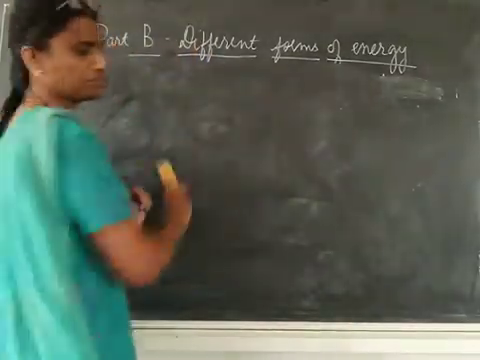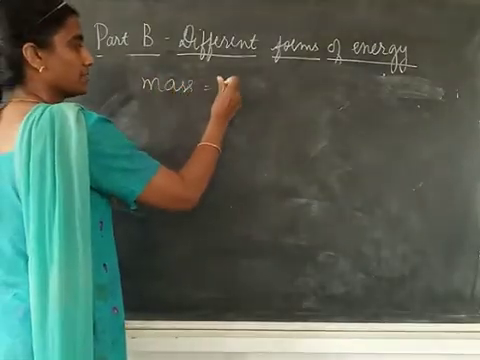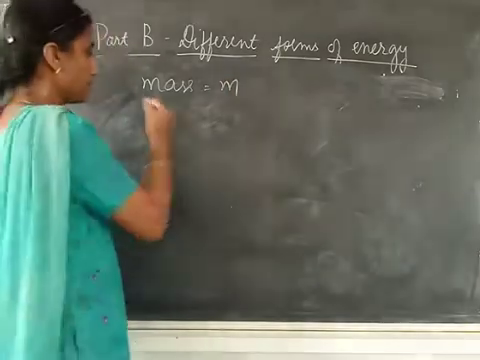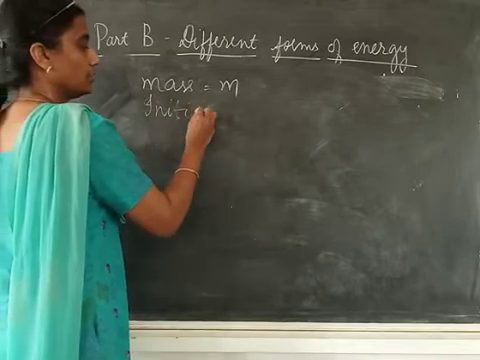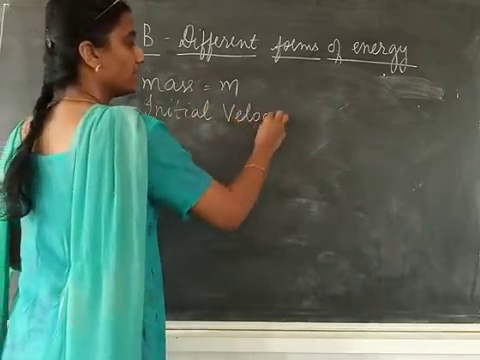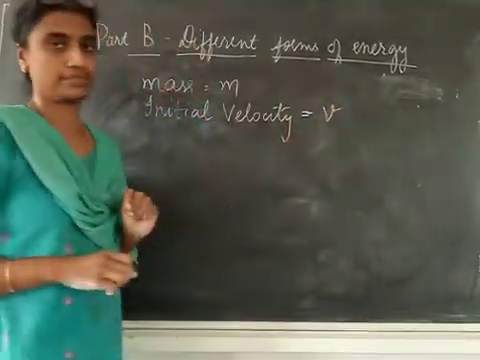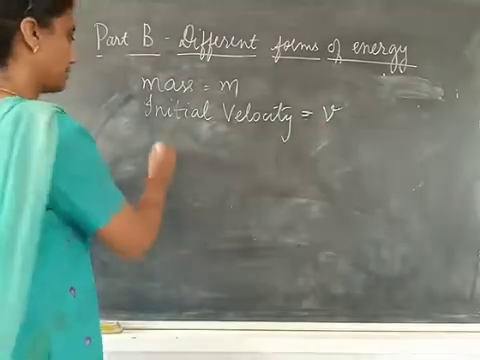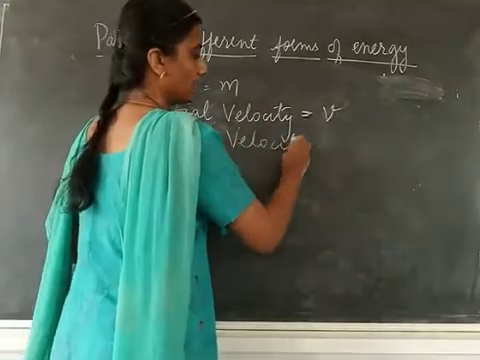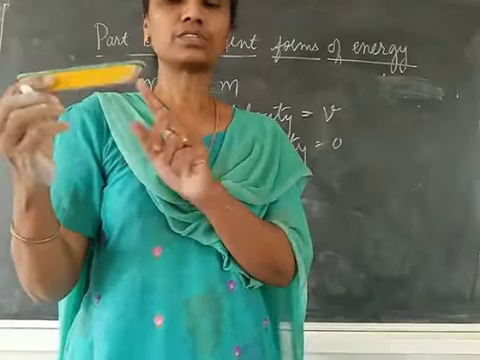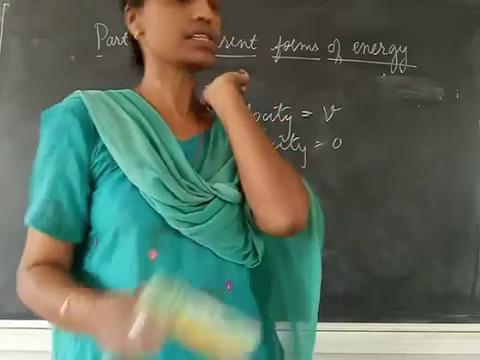So let us assume that a body of mass m, these are your assumptions, was moving with an initial velocity. Now usually we take initial velocity u. In this derivation we'll take it as v. Is it clear, children? So we'll take it as v. Final velocity 0, because this car was moving with the velocity v. When I apply an opposing force, it comes to rest. So final velocity is 0.